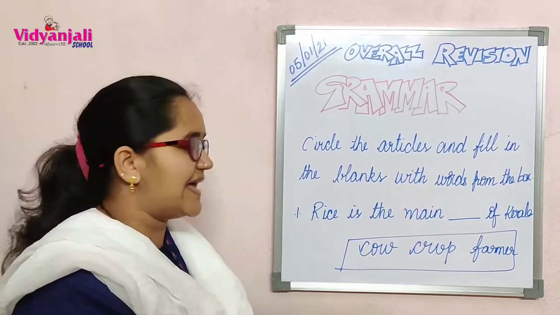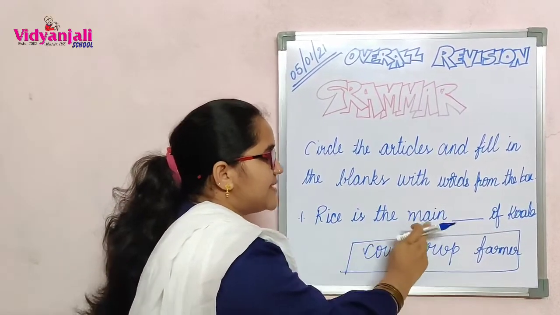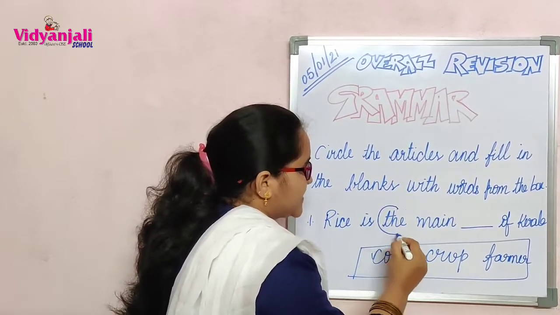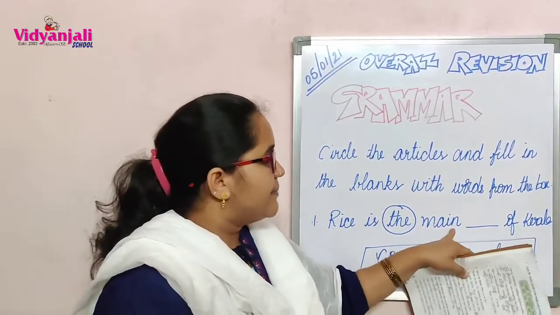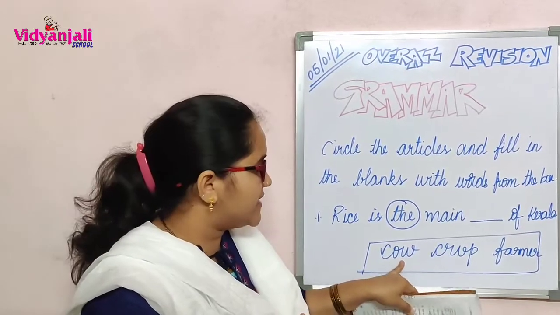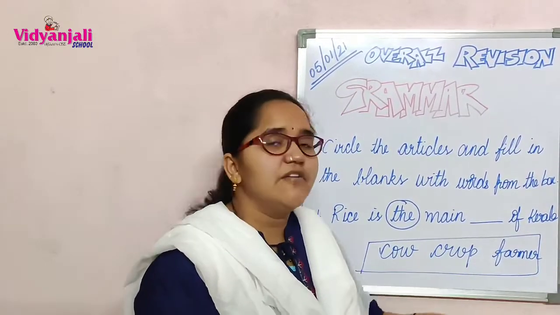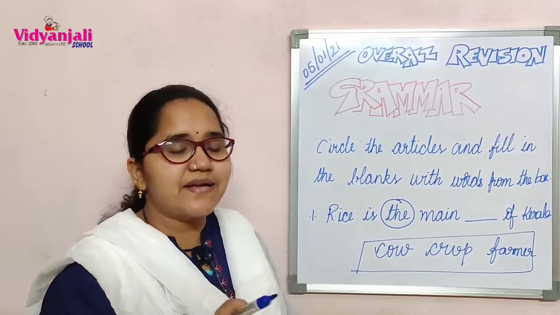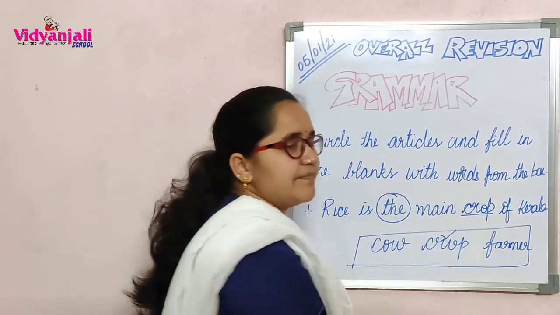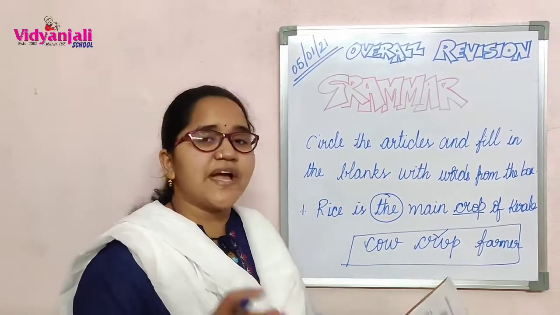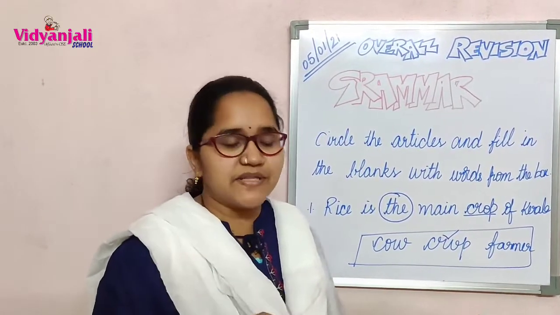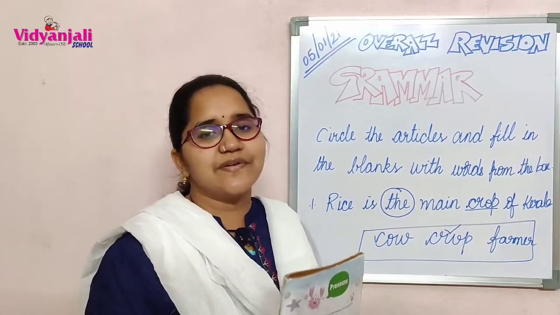So now, circle the article they asked. What is the article? Rice is the main blank of Kerala. The, very good. So circle it. And main blank of Kerala. Now read the options which are given in the box. Cow, crop, farmer. Which suits that blank? Very good. Crop. So write down crop. Okay, is it clear? There are 7 questions of this kind in your grammar book, page number 34, C Roman. Go through those 7 questions.